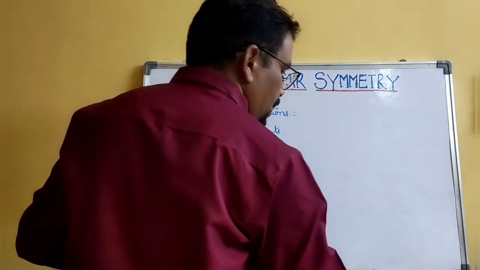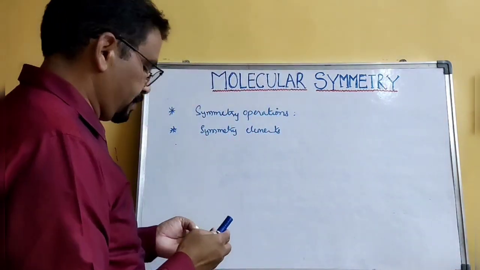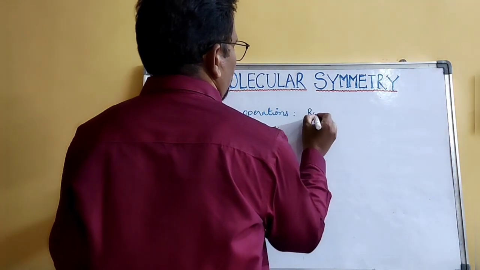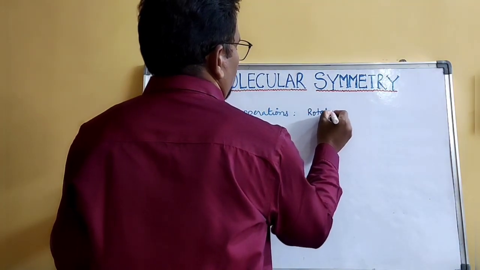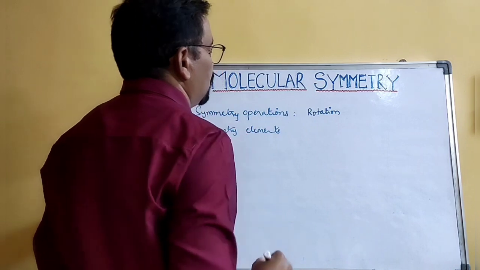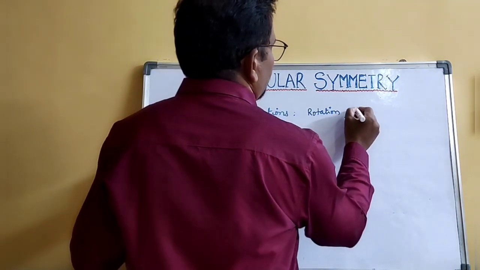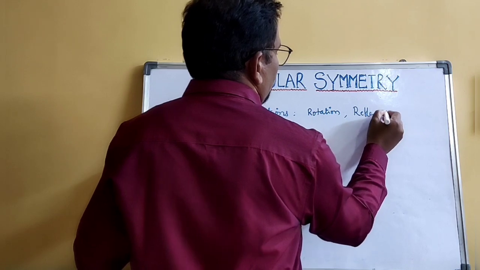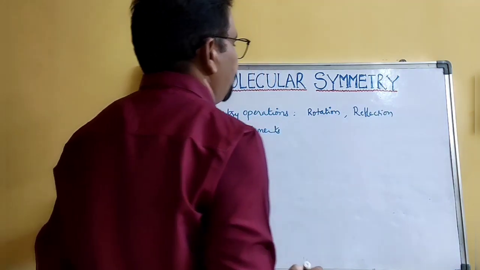So there are three kinds of symmetry operations. One is rotation. Another one is reflection.